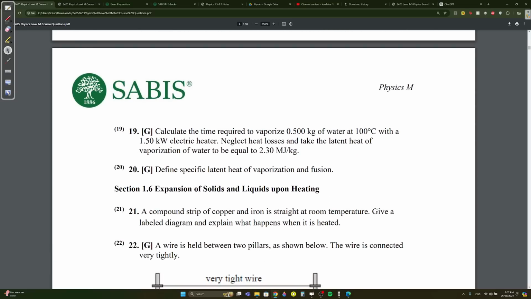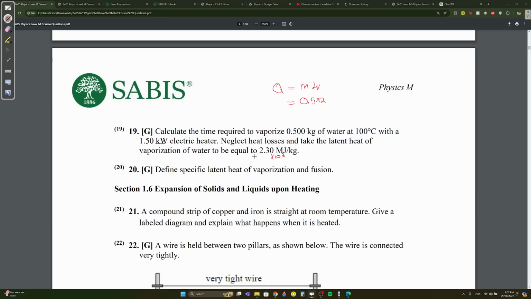Calculate the time required to vaporize 0.5 kilograms of water at 100 degrees Celsius with a 1.5 kilowatt electric heater. Neglect heat losses. Take the latent heat of vaporization to be 2.3. So we want to vaporize 0.5 kilograms of water. We know that to vaporize, Q equals mLv. The mass of water is 0.5 and the Lv is 2.3 megajoules. Since this is kilowatt, let's make it kilojoules, so you multiply by 10 to the power of 3, because mega is 10 to the 6, kilo is 10 to the 3.